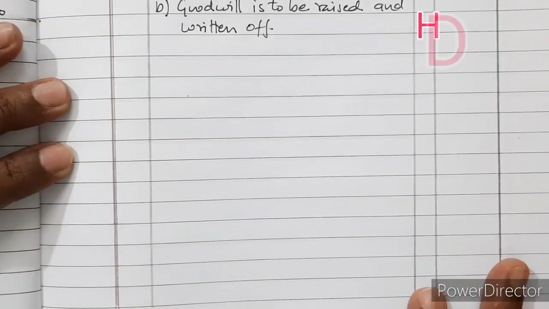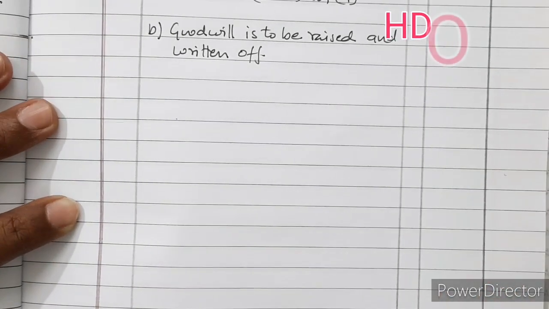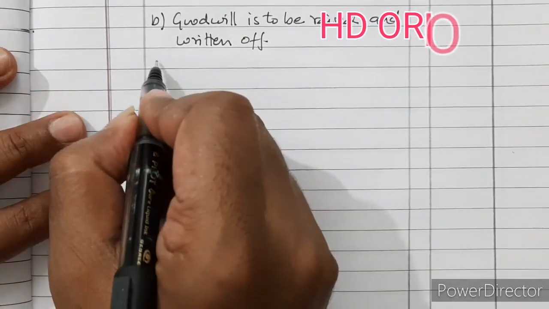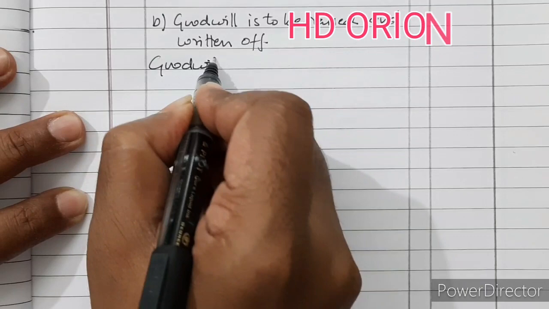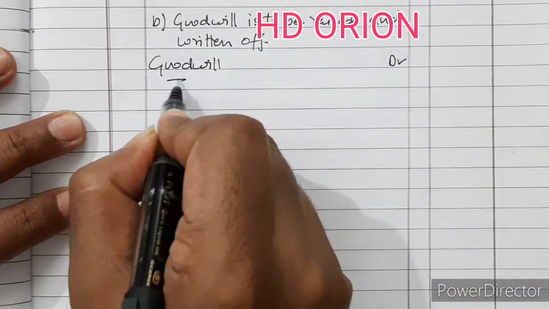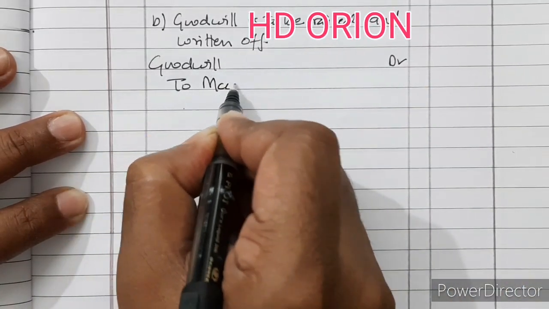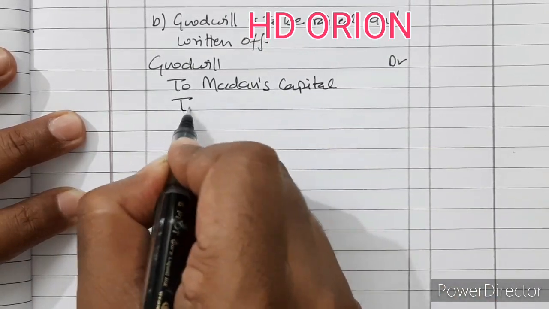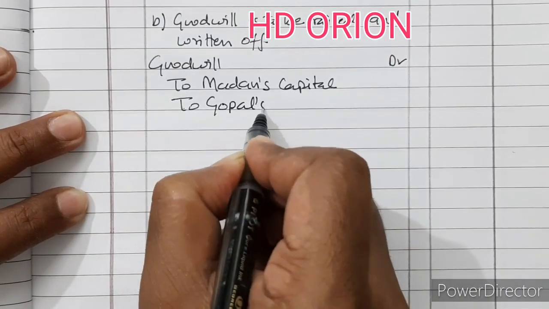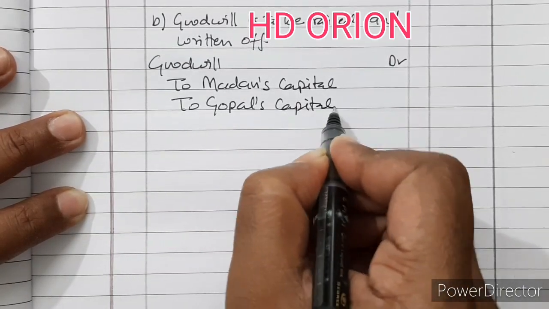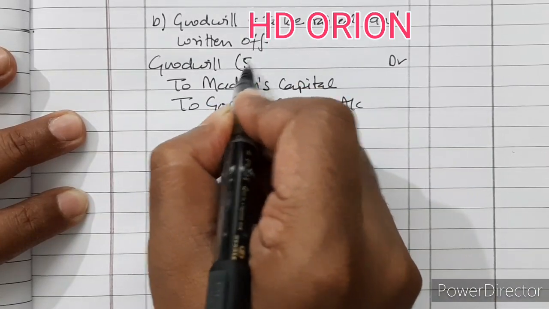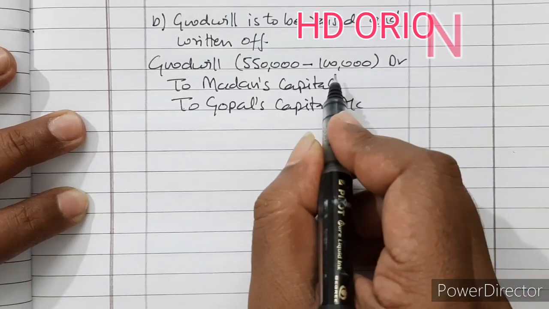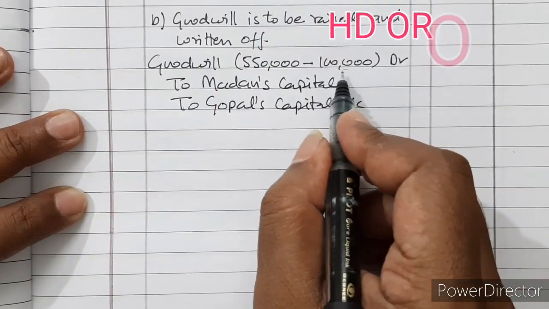In that case, we will raise the goodwill first. Goodwill account debited to old partners, Madan's capital account and to Gopal's capital account, with the amount 5,50,000 minus 1 lakh, because the firm has decided to maintain goodwill in the books of rupees 1 lakh.